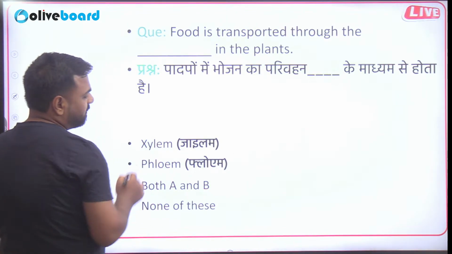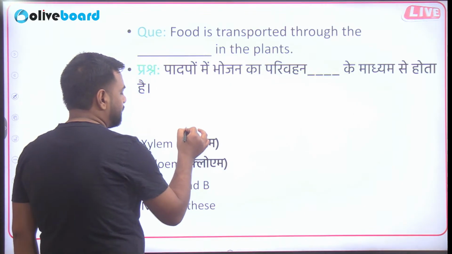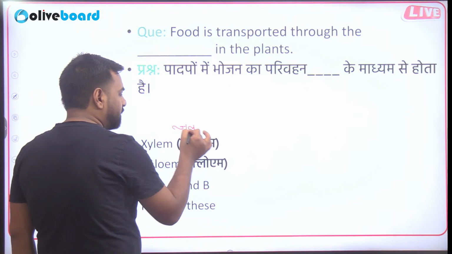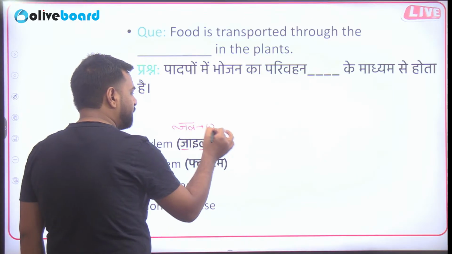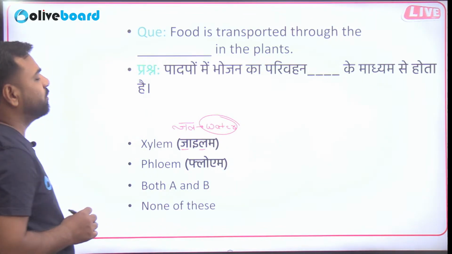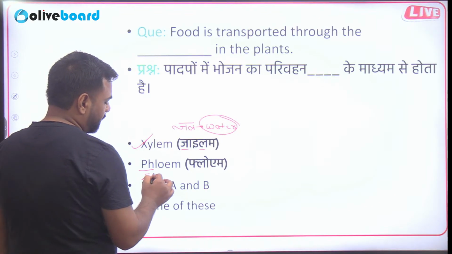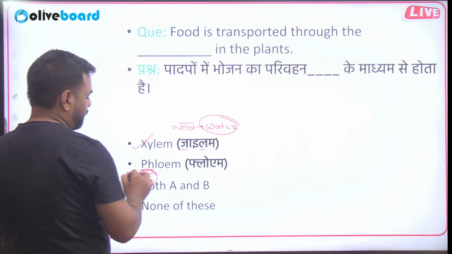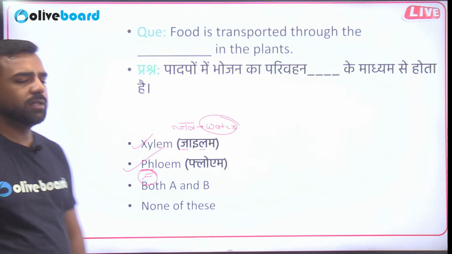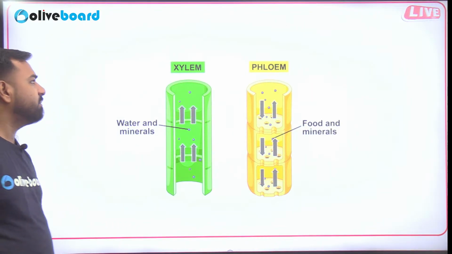So right from the xylem term, if you're from a Hindi medium background, you can just link it with this part. Do you know? This is actually the name for water. So for water transportation, we go with xylem. But that's the trick. For phloem and for food. So food's transportation is done by phloem. So phloem helps in the transportation of the food, whereas xylem helps in the transportation of water.